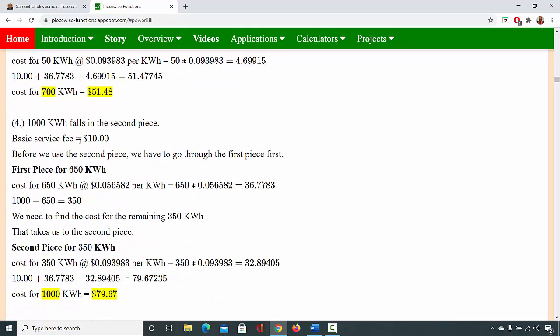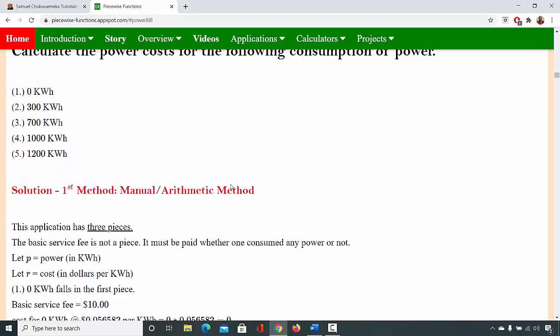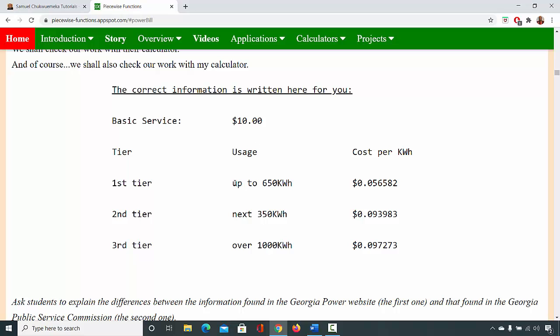The same technique is what we use for 1,000 kilowatt hour, because it falls in the second piece as well. If we do the 1,200 kilowatt hour, this falls in the third piece. So for 1,200 kilowatt hour, we first of all have to get 650 out of it, multiply by this rate. Then we get 350 out of it, multiply by this rate, and then the remaining will be 200, because 1,200 minus 1,000 is 200.